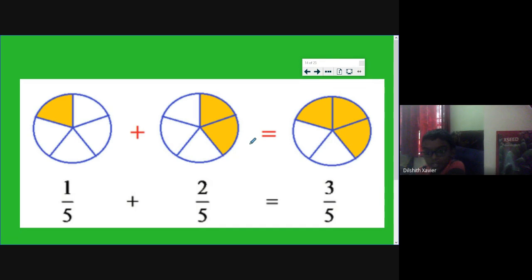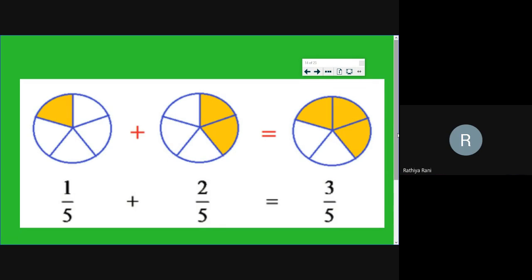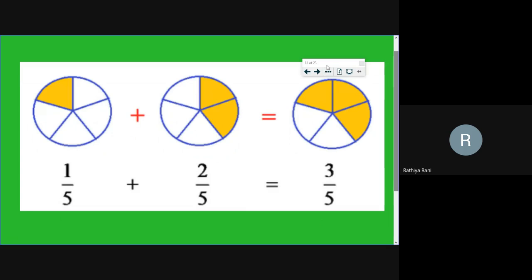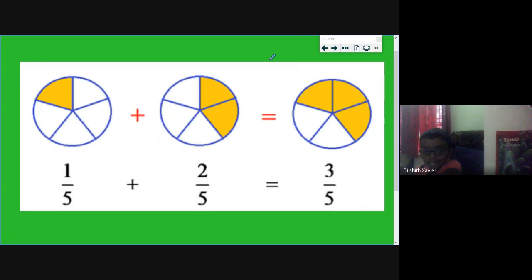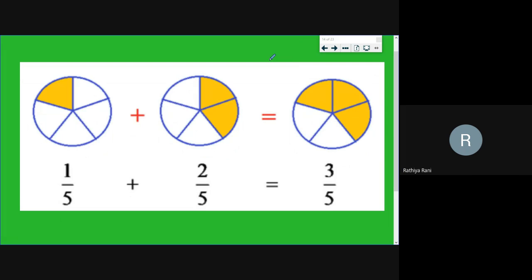Ma'am, if the question is 1 by 5 and 2 by 5, we should first add. Add symbol means we should add 1 and 2. Then we will get the answer as 3. If the denominator is 5 and 5, the answer also will be 5. Yes, very good. Super. Good explanation, Dilshit. Very good.